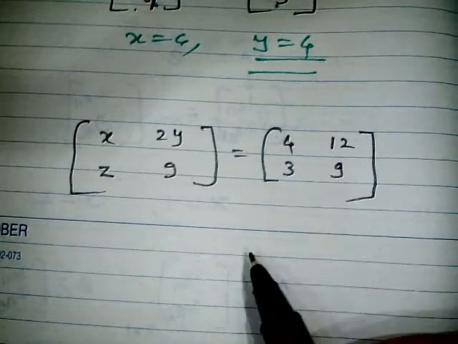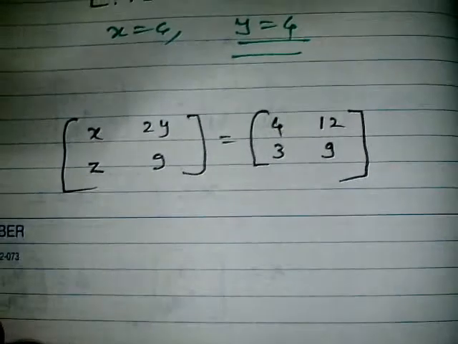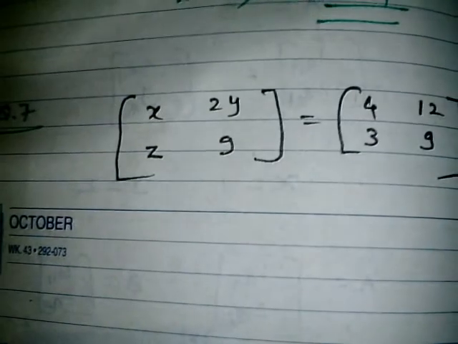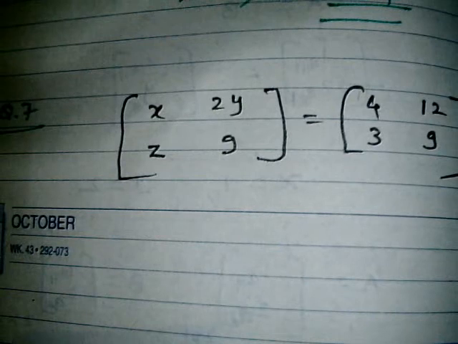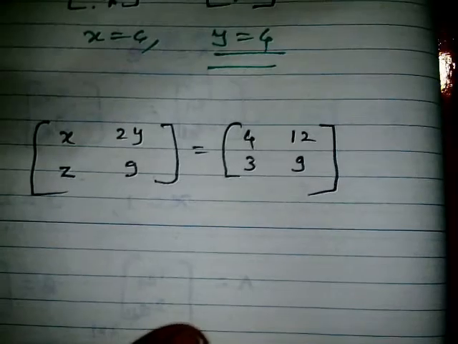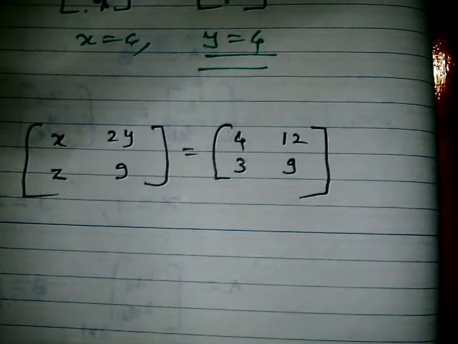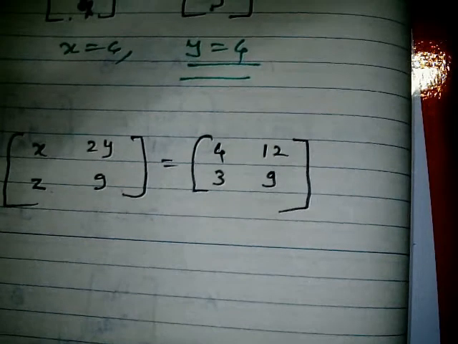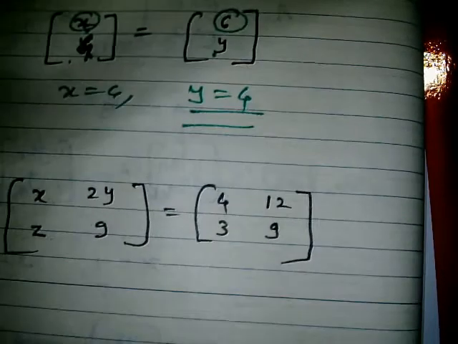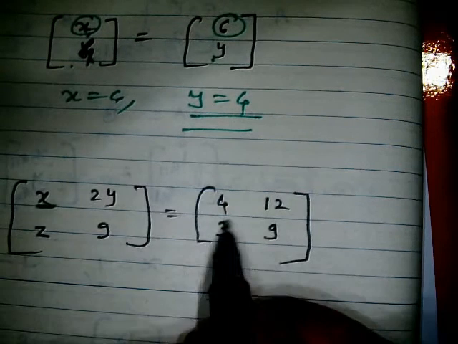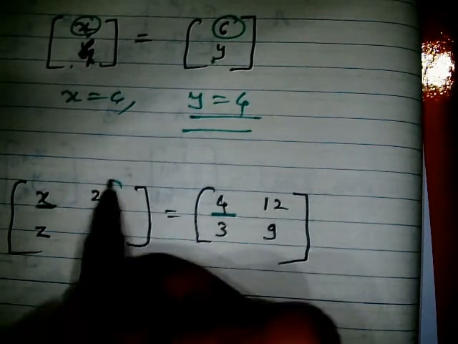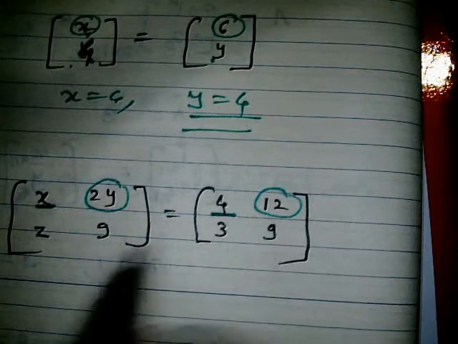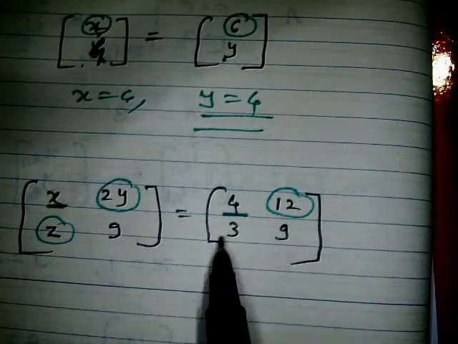Now I'll equate the corresponding inner elements. This is going to be equated with this one, and here z is going to be equated with this. So x is going to be 4. Then 2y equals 12.